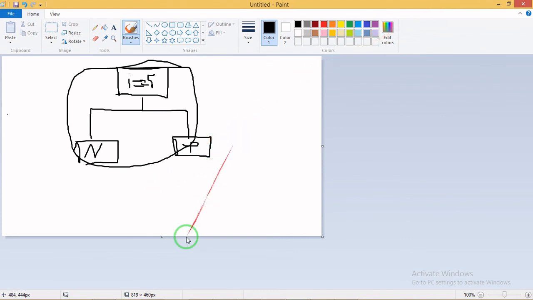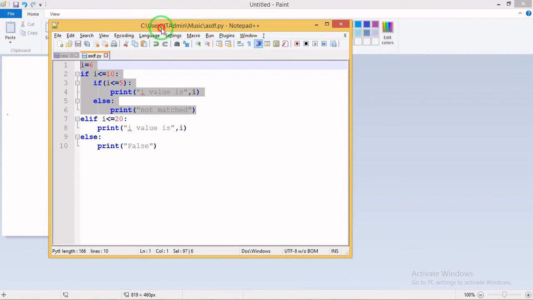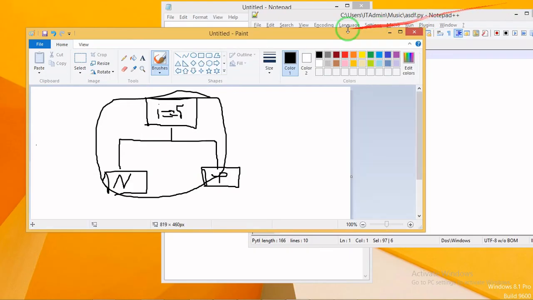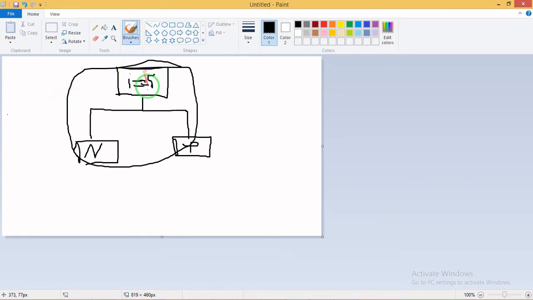I'll show you how this happened in Paint, just a notepad, how it happens. It first came here, that is i less than equal to 10, but my value is 6. It came here, looked into the first part where the condition is passed, so it came here.